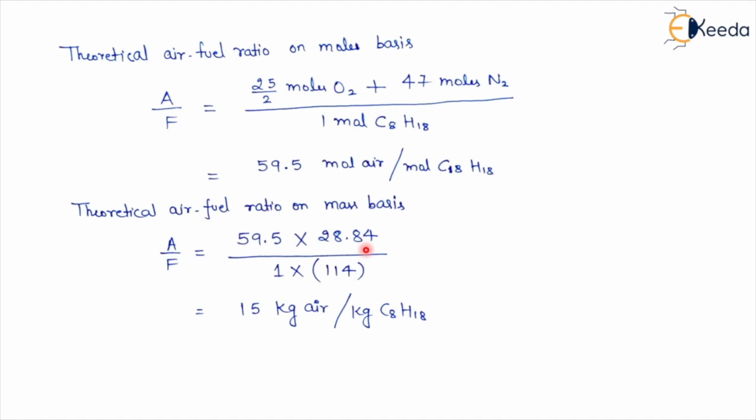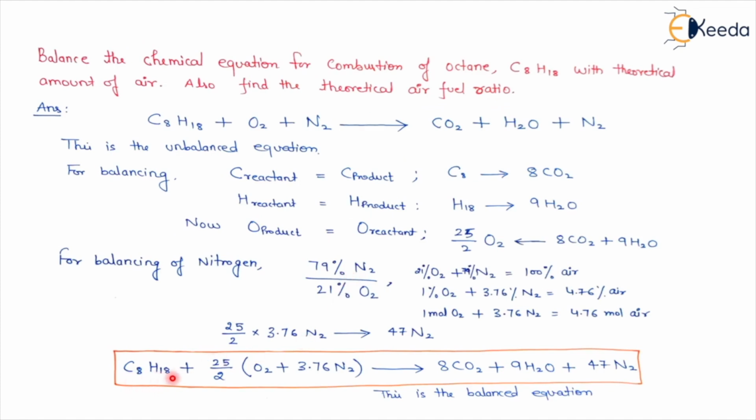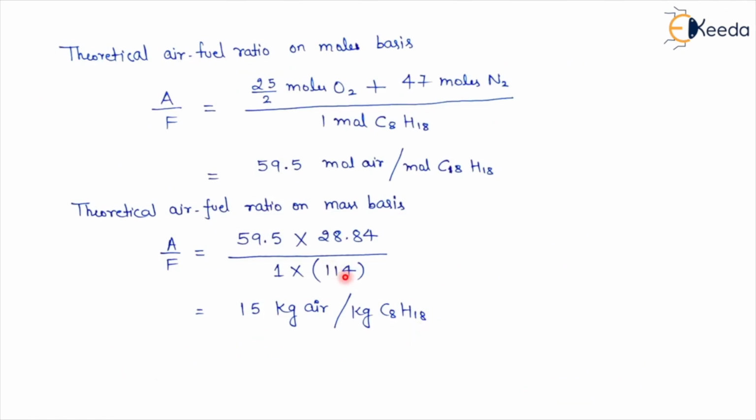Divided by the molecular mass of octane. Here you see C8H18: for carbon, 12 is the atomic mass, so 12 into 8 is 96, plus 18, that will become 114. If I solve this, I'll get 15 kg of air per kg of C8H18. This is the theoretical air-fuel ratio on mass basis.